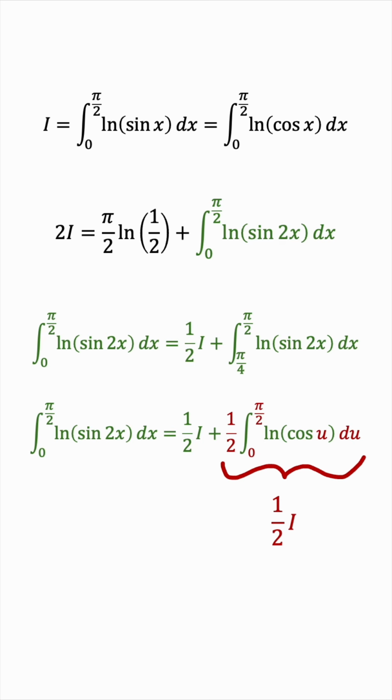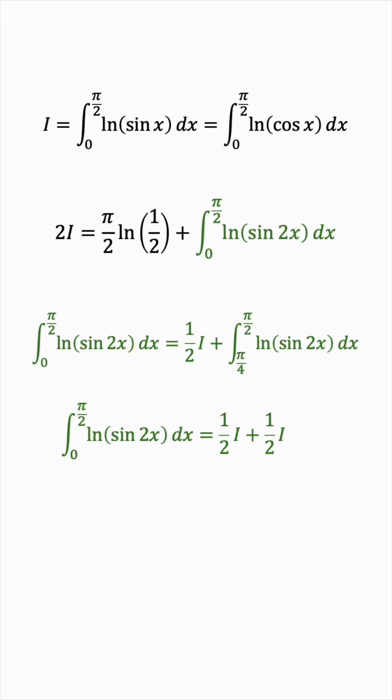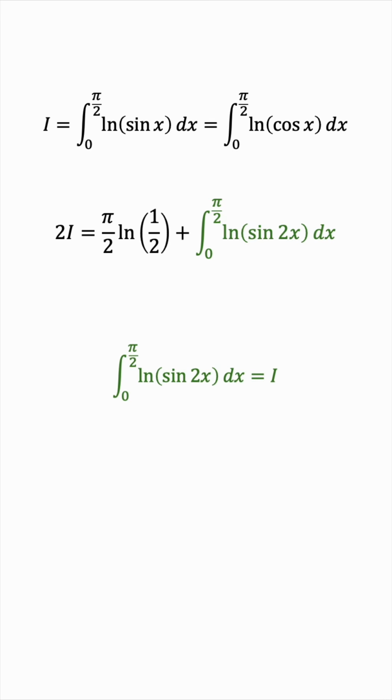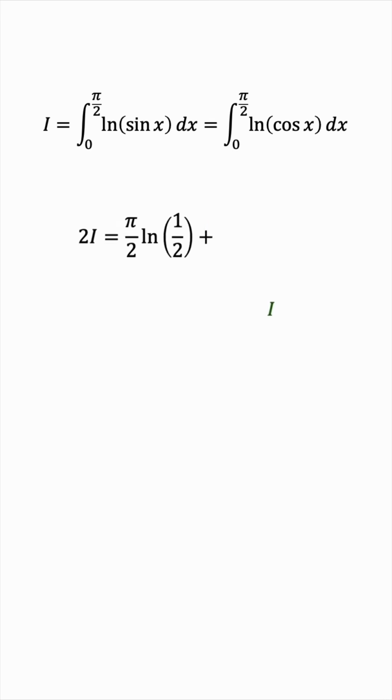So this green integral we set out to find is half I plus half I, or I. So we can replace this green integral with just I. And notice what happens.